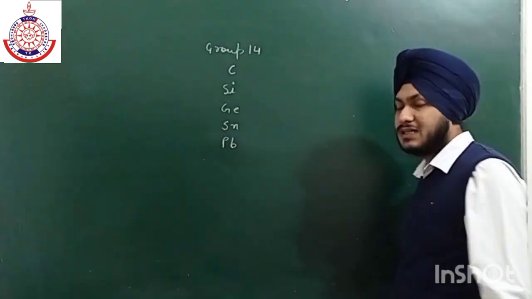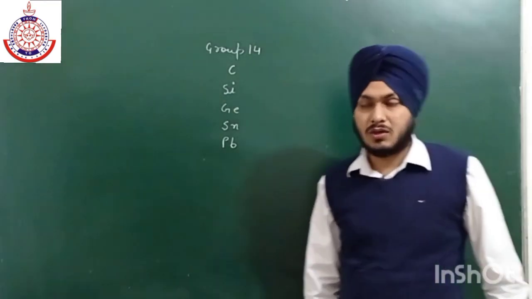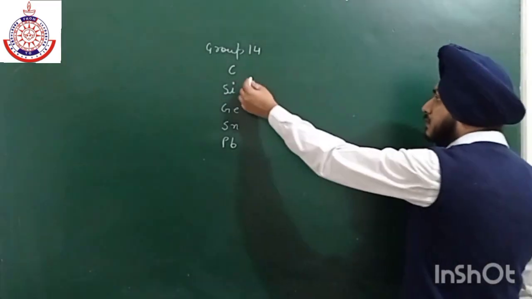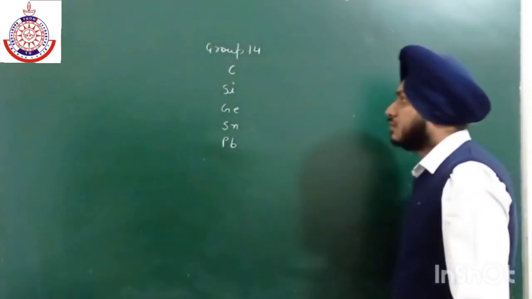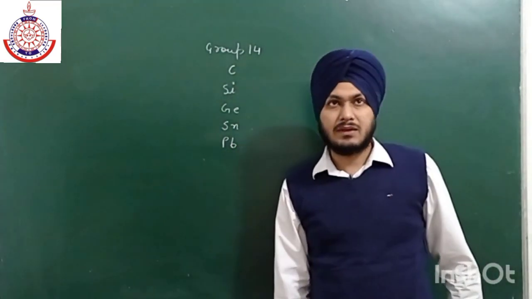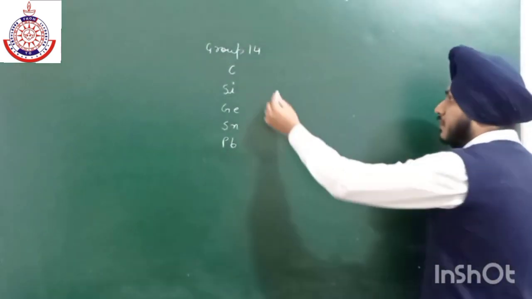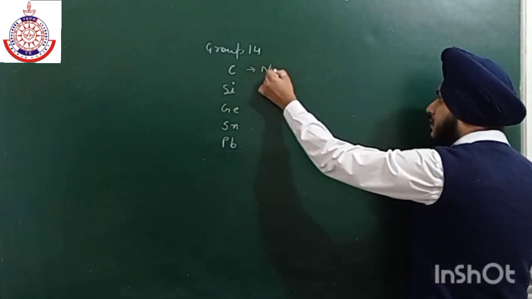Antimony is in group number 15. So carbon, silicon, germanium, tin and lead. Out of these, carbon is a non-metal.